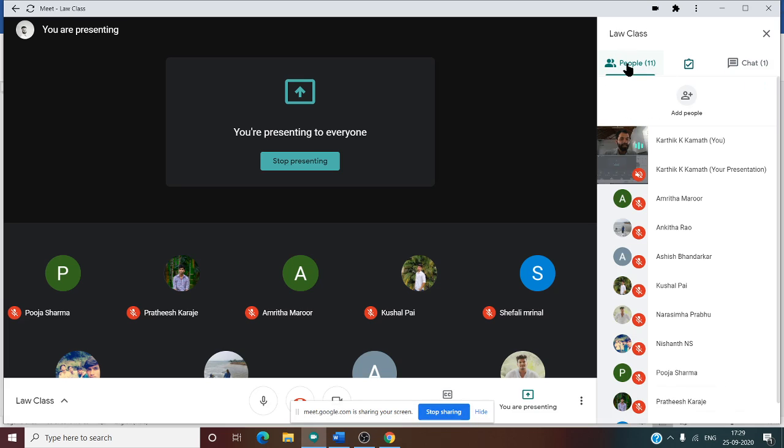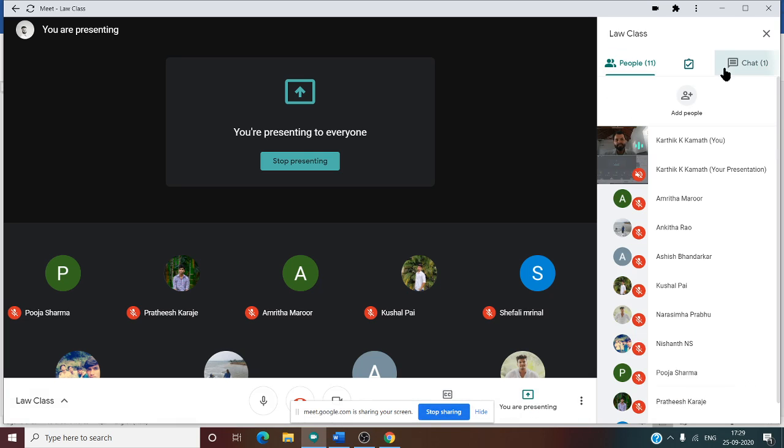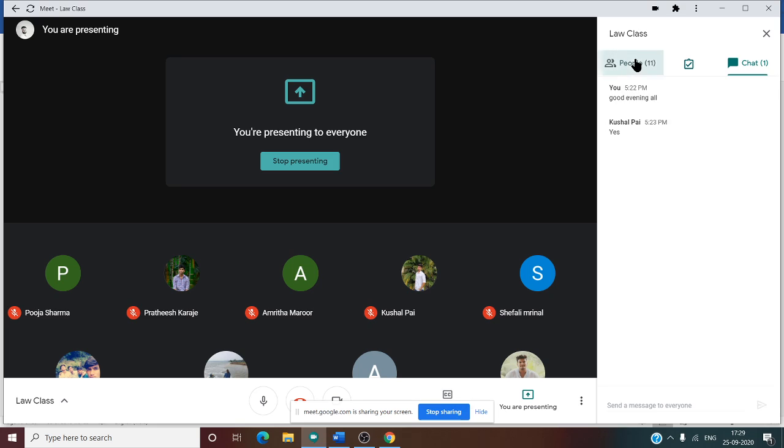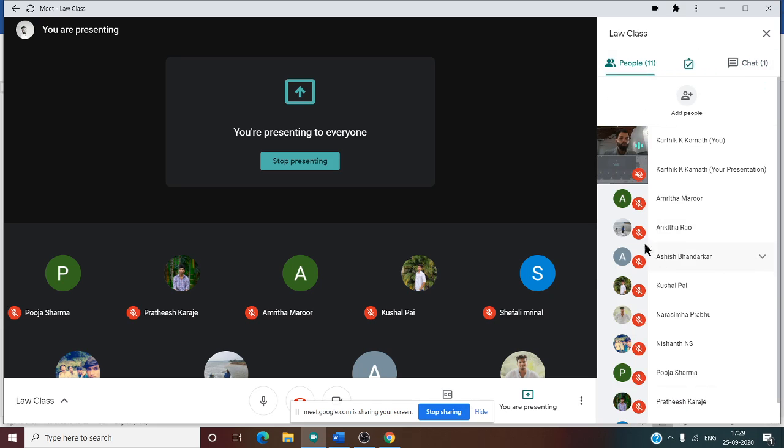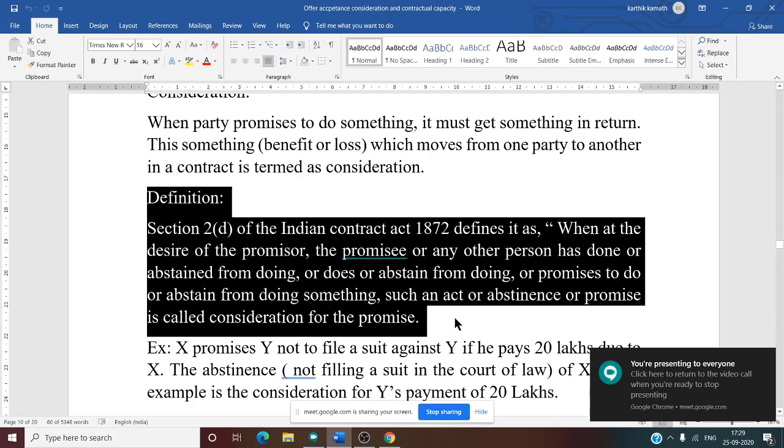Suppose there is a contract between A and B, C can give consideration. Can C give consideration on behalf of B to A? Yes, it is possible. Consideration can be obtained from another person, a third party also.